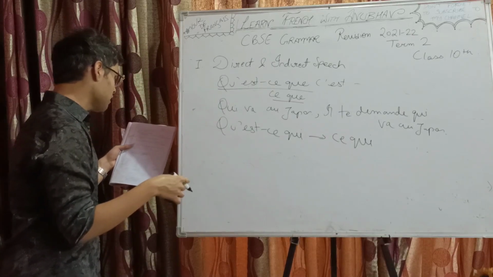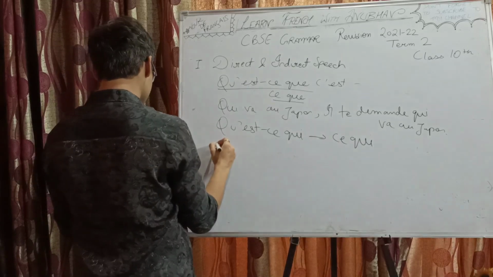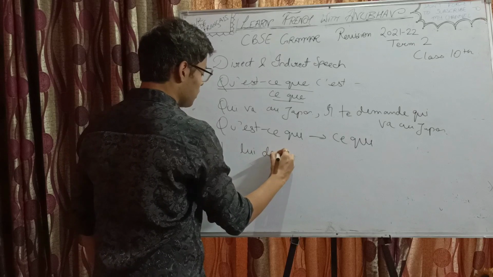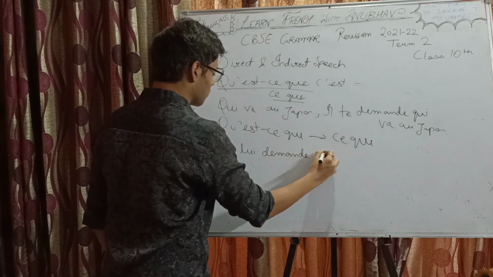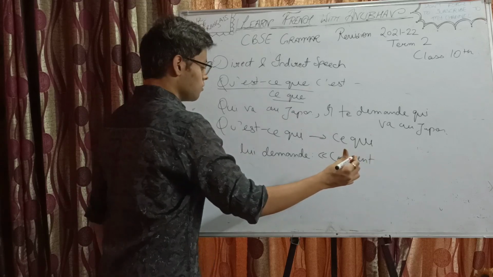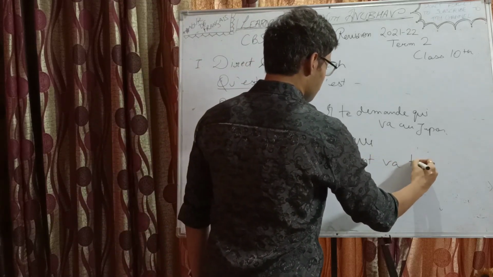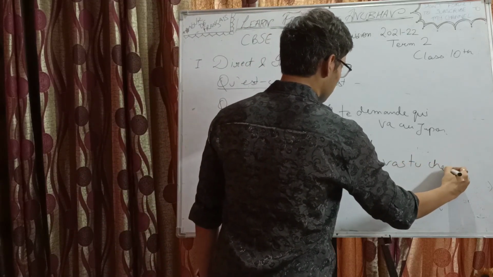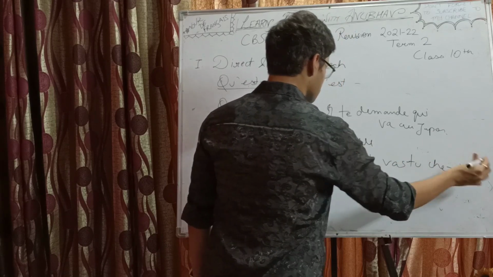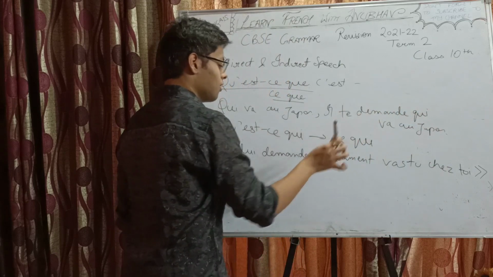So, in case of inversion, for example, il lui demande comment vas-tu chez toi? There's a pronom tonique also.